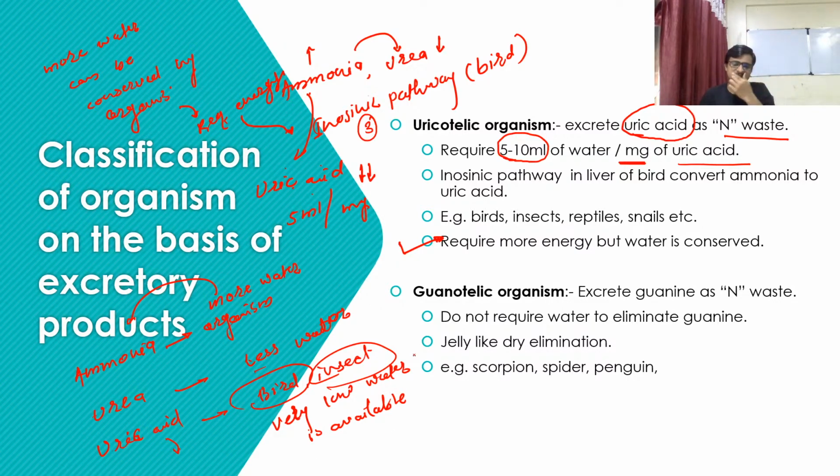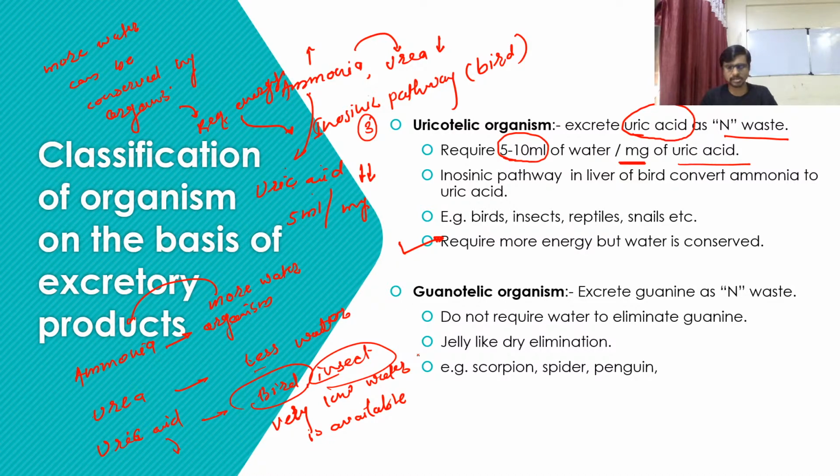So Mansi, actually I do not have the total detail of this pathway, or I can't give it to you, because it is not a part of your syllabus. So we can't discuss this pathway in great detail. In your biochemistry, you will have only pathways like glycolysis, the Krebs cycle, then C3, C4 which is present in plants, and then the electron transport system. So we do not have any pathway like the inosinic one and the uric acid one.